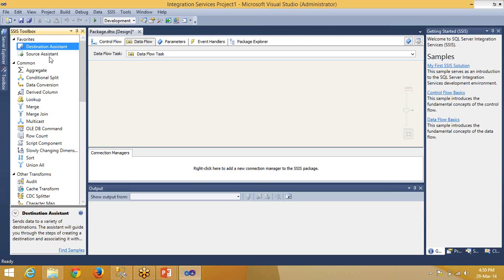In the data conversion part, if you are retrieving the data from a normal flat file, all the columns belong to the string data type, which in SSIS in the data conversion part will be DT_STR. And when we retrieve the data from an Excel sheet, all the fields belong to DT_WSTR.